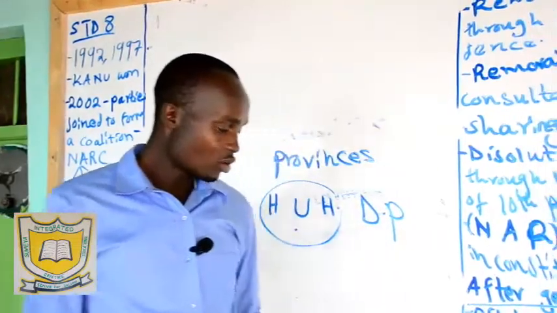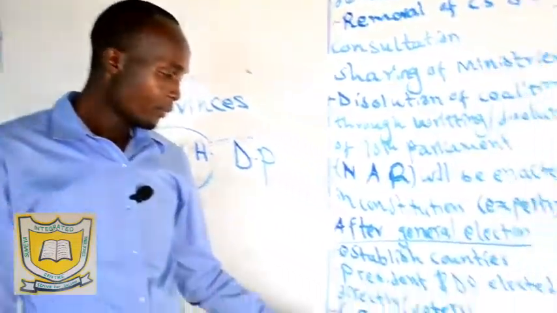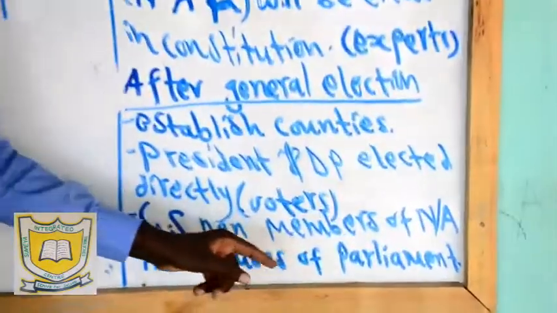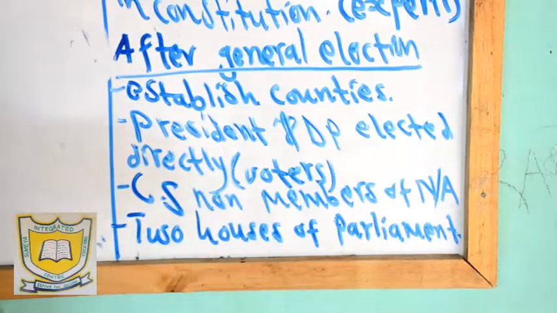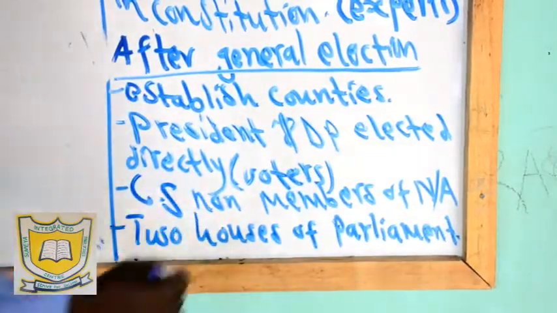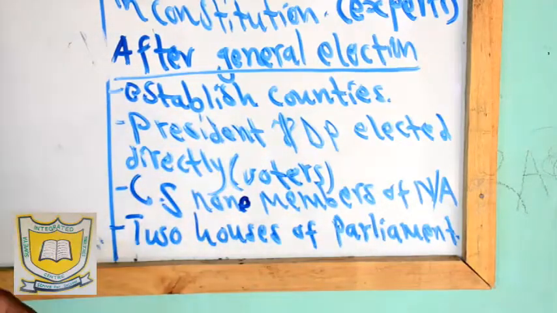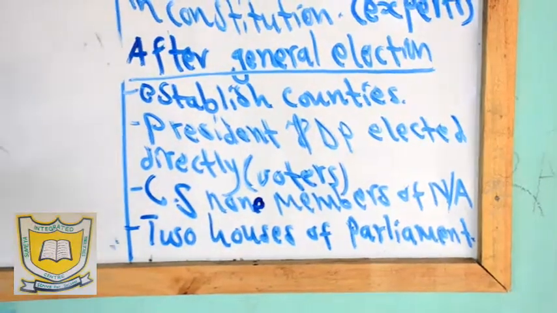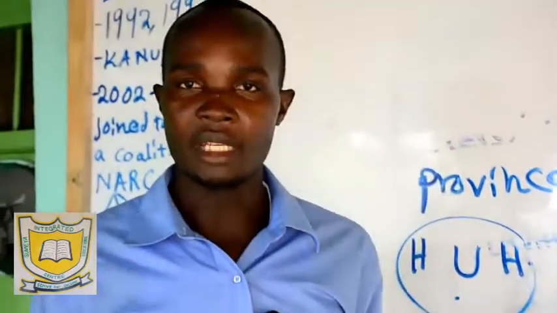Then, not lastly, but the CS or the cabinet secretary should be a non-member of the National Assembly. What do we mean? The cabinet secretaries, according to the constitution, were supposed to not be members of parliament.